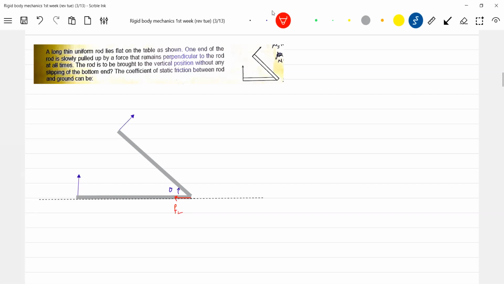I think it should be limiting. No? It should not slip, which means the most we can go for is limiting friction. Then there's a normal contact, there's a weight mg, and there's an applied force. The applied force is given, it's just like we are holding it and we are going to rotate. So what is the possible value of mu?